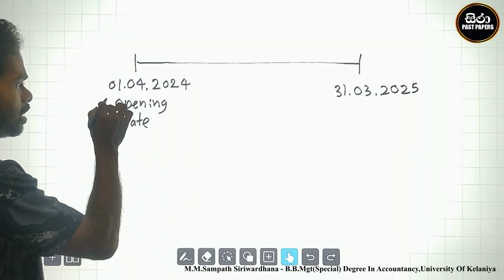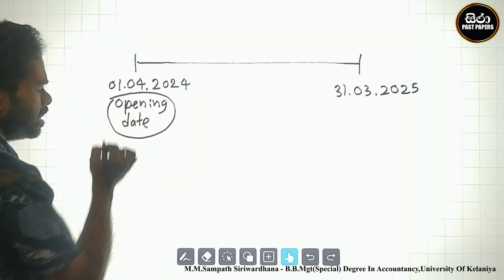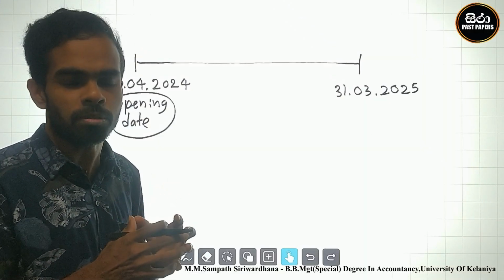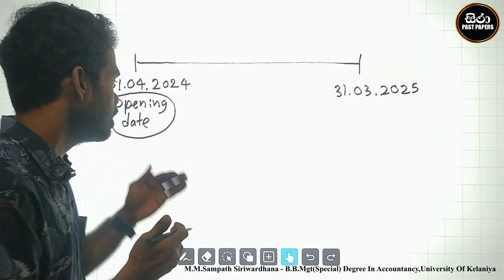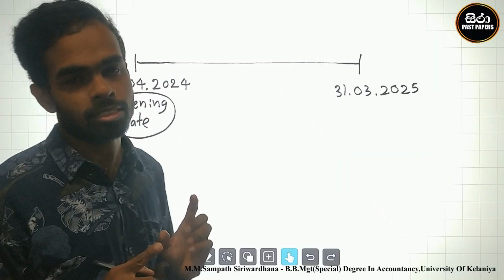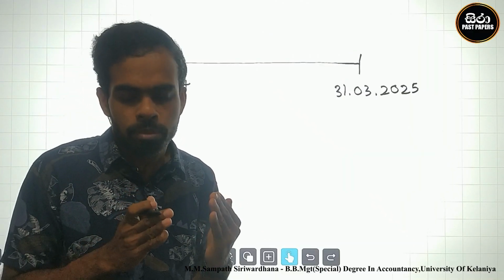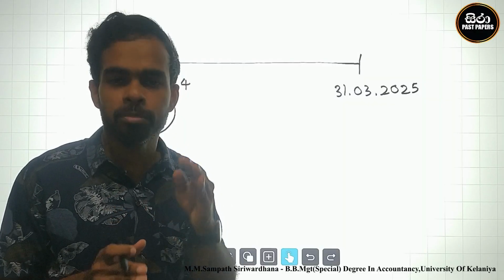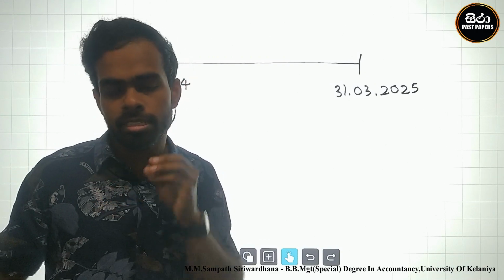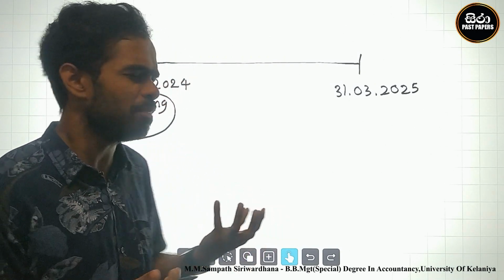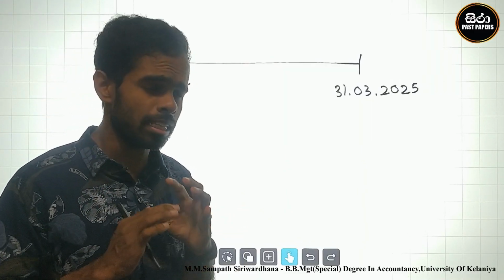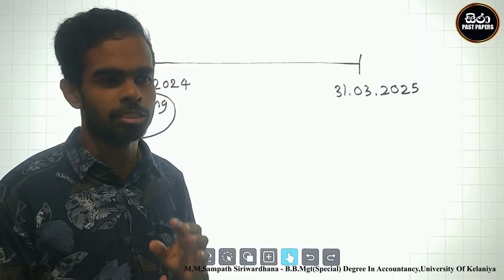At that time, you can think that there is an opening date. There are no past situations or past events in this company. Why? The commencement date of this company is this opening date. There are no opening balances. Why? Opening balances mean there are past remaining balances. There is no past for this company. Therefore, there is no opening inventory, opening stated capital, and there are no opening balances.